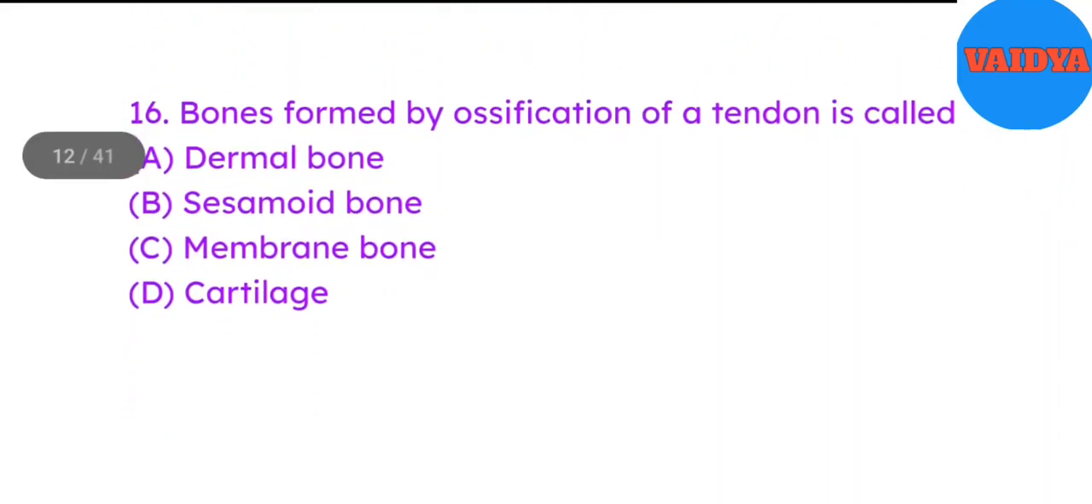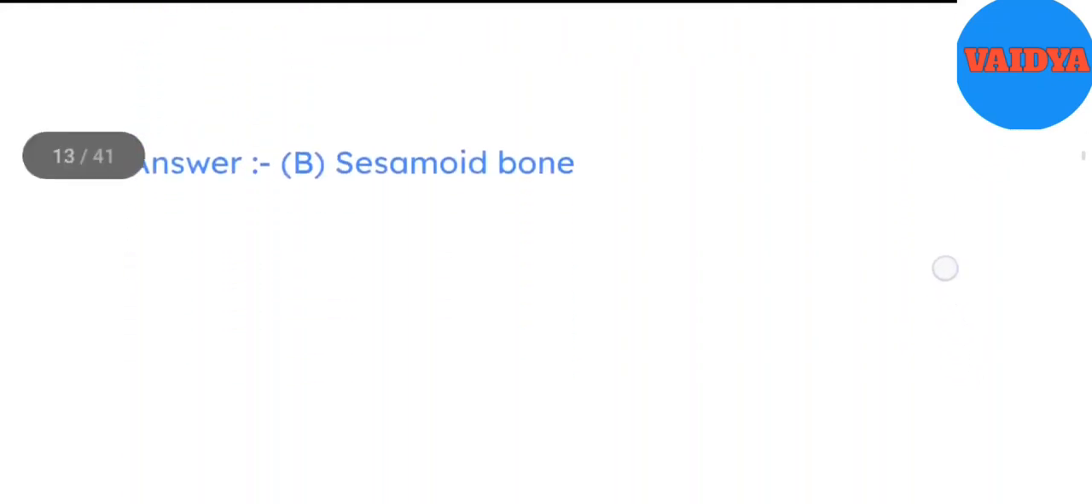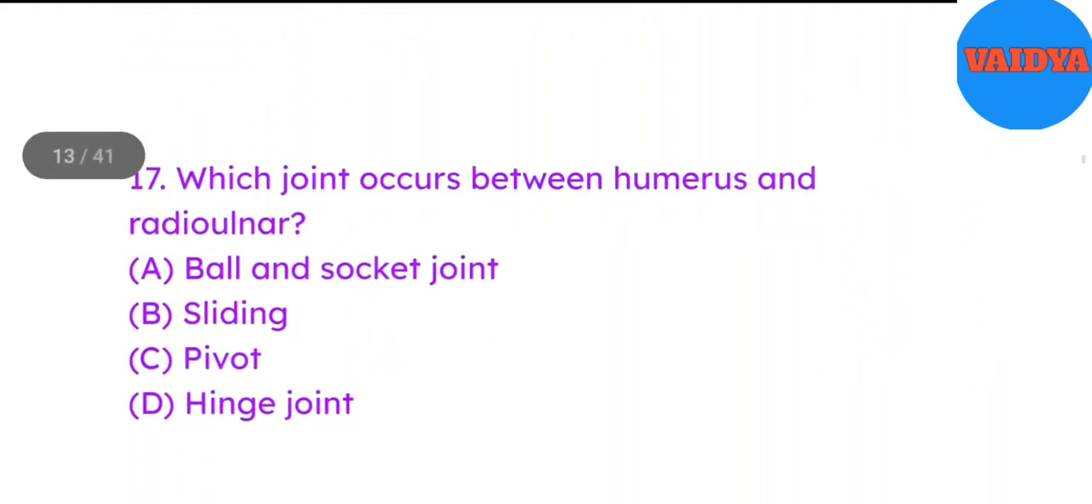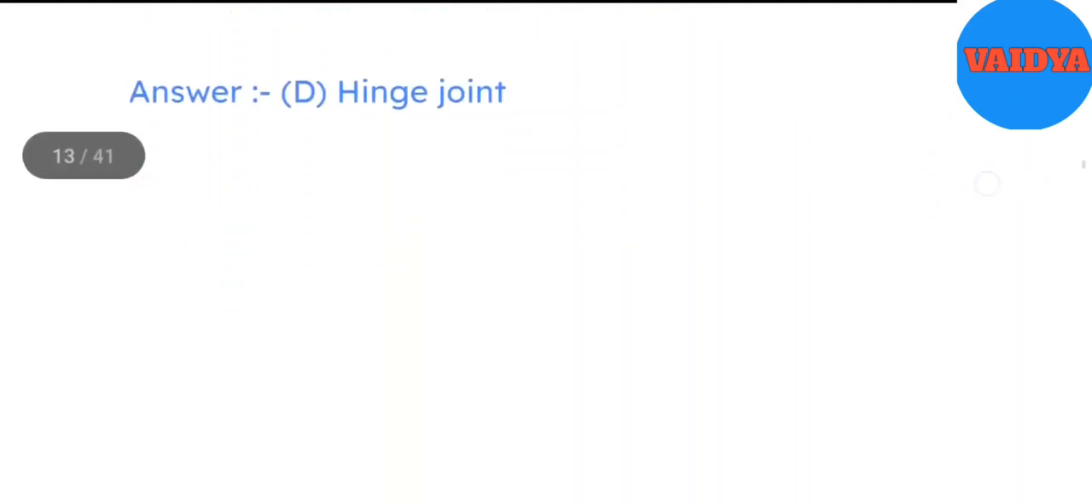16. Bones formed by ossification of a tendon is called A. Dermal bone. B. Sesamoid bone. C. Membrane bone. D. Cartilage. Answer B. Sesamoid bone. 17. Which joint occurs between humerus and radio-ulna? A. Ball and socket joint. B. Sliding. C. Pivot. D. Hinge joint. Answer D. Hinge joint.